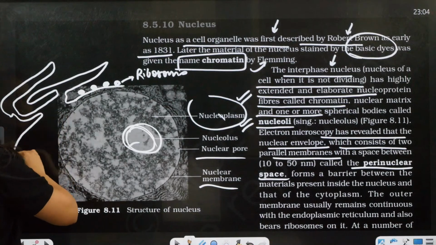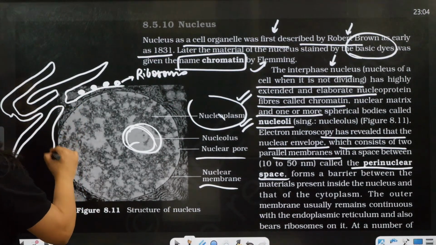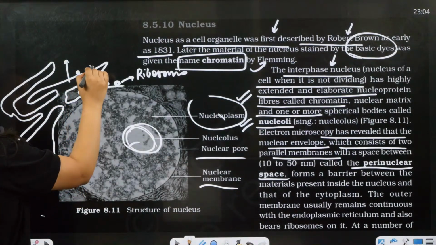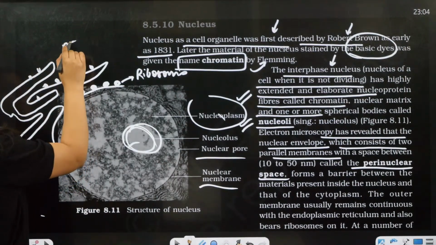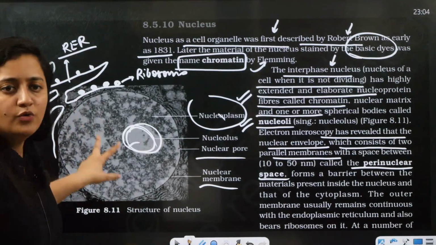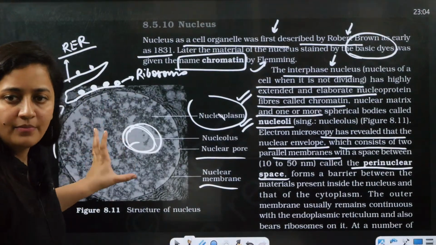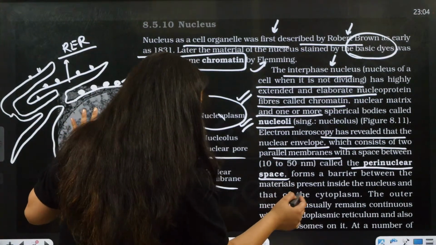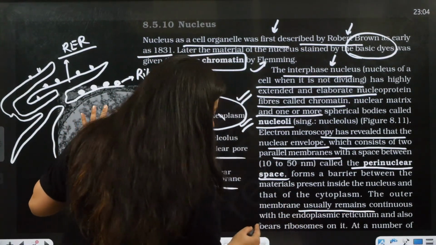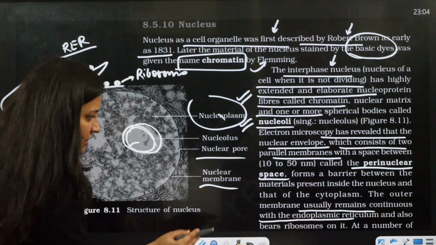Remember, the outer membrane usually remains continuous with the endoplasmic reticulum.